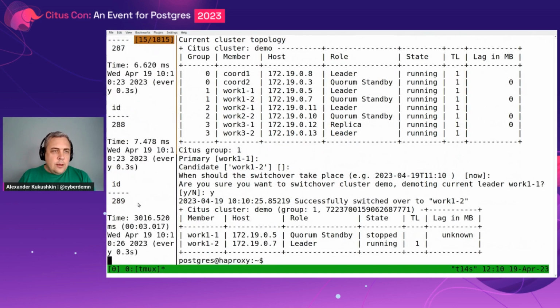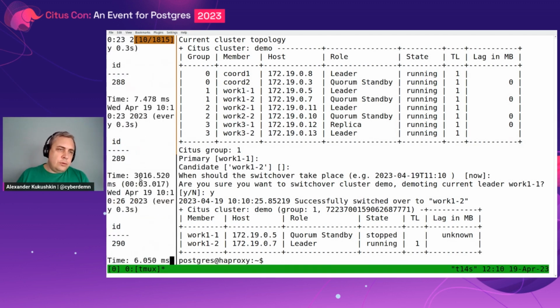All right. As you see, the insert latency was around 10 milliseconds, but during the switchover it jumped to 3 seconds. It could sometimes be a bit more than 3 seconds, or a bit less, but this is how a switchover manifests itself, and it's possible thanks to Citus' ability to pause client connections to the coordinator. Of course, unfortunately, if you are sending queries directly to worker nodes, it will not work so flawlessly. But this is still a nice feature that works right now.